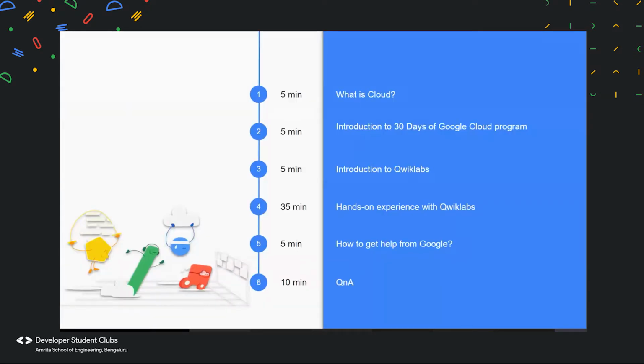So the agenda for today is basically we'll be looking at what cloud is, and I will give you an introduction to what this program is. We will also have an introduction and hands-on experience with Quick Labs, and we will tell you how to get help from Google, followed by a question and answer session, and we'll be happy to answer all the questions that all of you have.